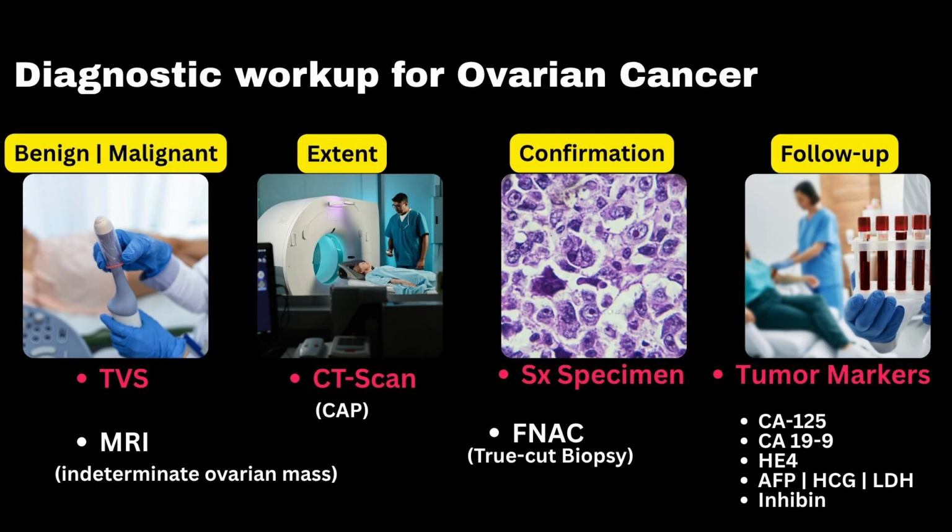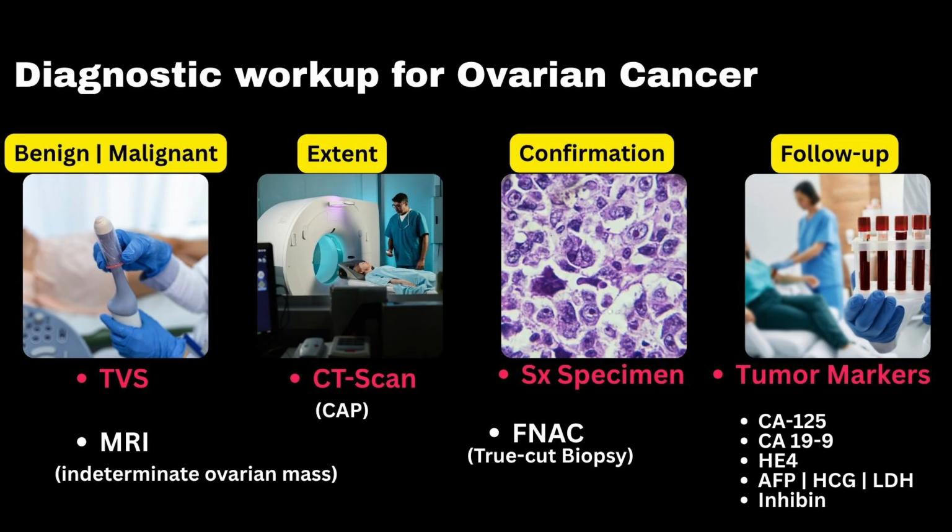Confirmation and the pathological diagnosis is made by the final surgical specimen. But sometimes in advanced stage disease, where surgery is not feasible, FNAC or a true cut biopsy can be done. Remember that tumor markers are not important for diagnosis but for prognostication and follow up.